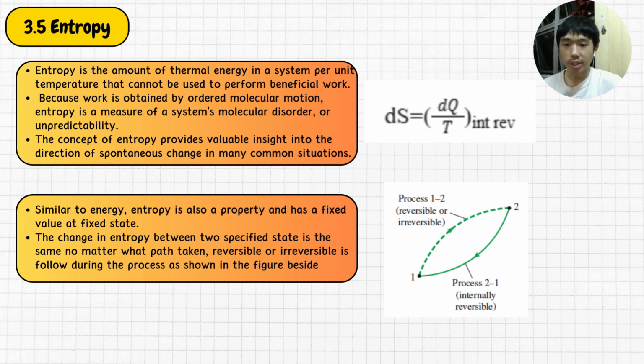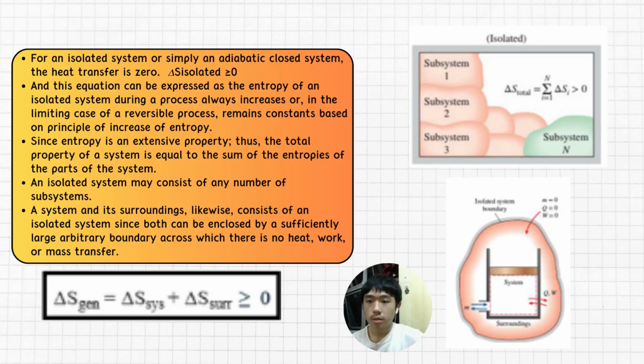Similar to energy, entropy is also a property and has a fixed value at a fixed state. The change in entropy between two specified states is the same no matter what path is taken, reversible or irreversible, during the process, as shown in the figure beside.